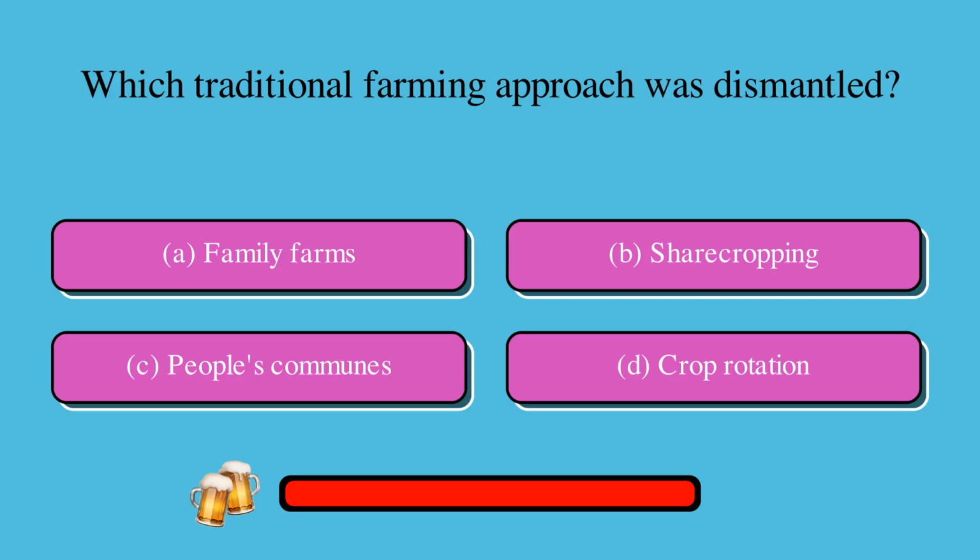Which traditional farming approach was dismantled? Is it A, family farms, B, sharecropping, C, people's communes, or D, crop rotation? The correct answer is C, people's communes.